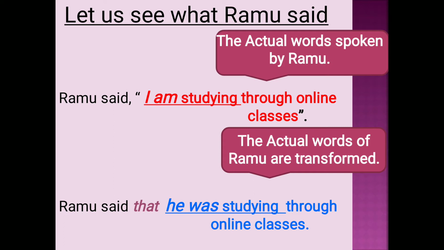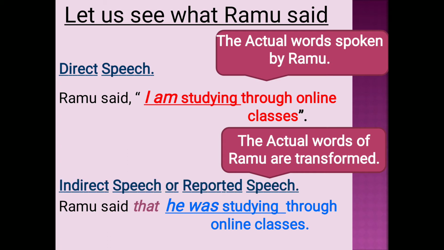There are two ways, the first sentence and the second sentence. Both convey the same meaning. So, the actual words spoken by a speaker, if we write them, that is called direct speech. That means in direct speech, we quote the actual words of the speaker as they are.